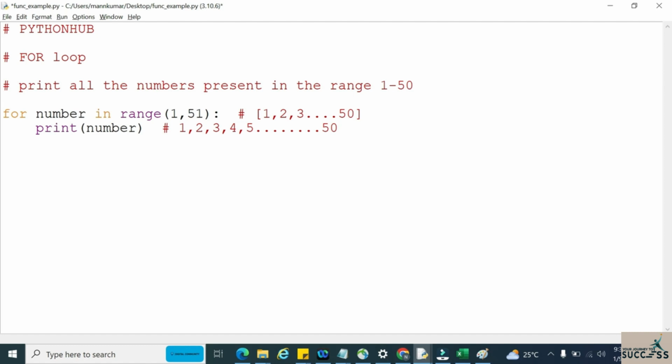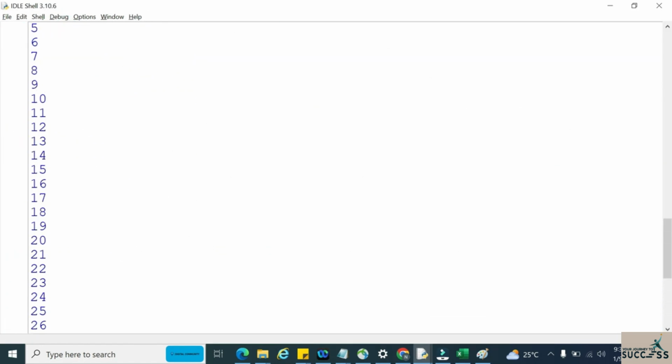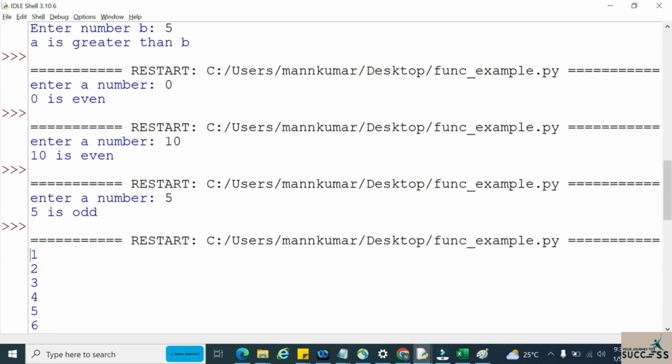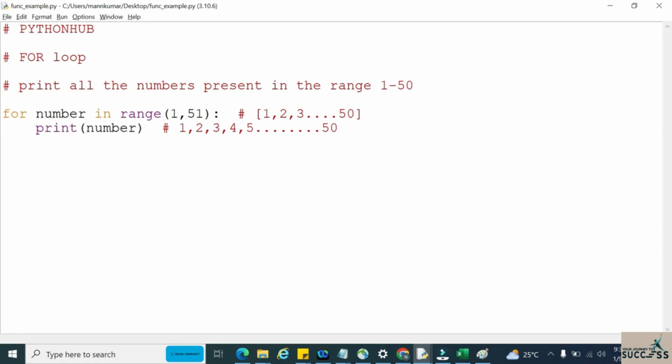So now let us run and see how this will work. See, in this way we are able to print all the numbers present in this particular range. What is the action I am performing here? I am printing. So for whatever the numbers present in this range, I am performing this action called print. So in this way we can work with a for loop.